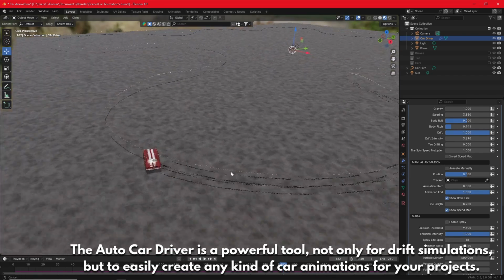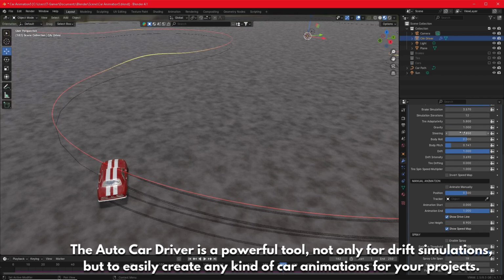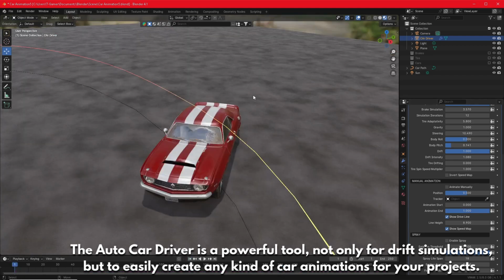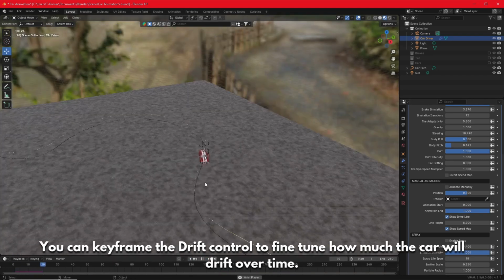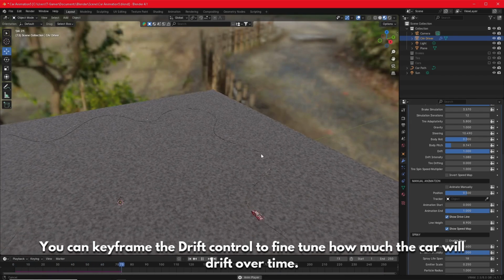The Auto Car Driver is a powerful tool, not only for drift simulations, but to easily create any kind of car animations for your projects. You can keyframe the drift control to fine-tune how much the car will drift over time.